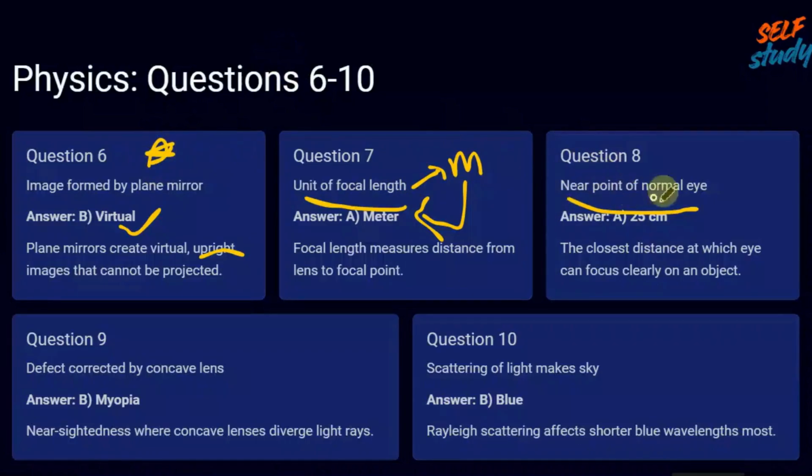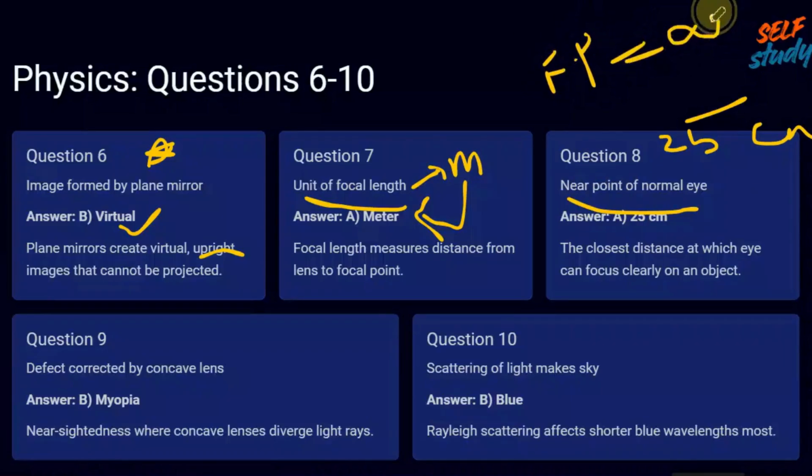Okay, near point of normal eye. The normal eye near point is 25 centimeters. The normal eye far point is infinity.